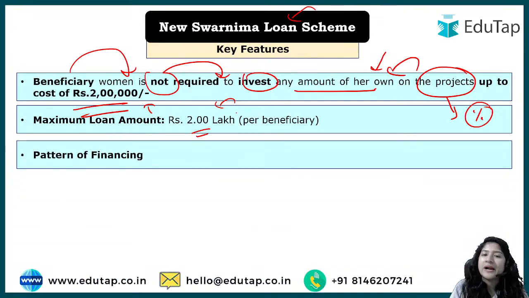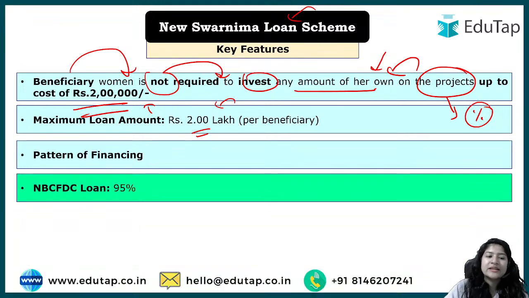And talking about the pattern of financing, here you have to understand how financing will be done. If the government is saying that a loan up to 2 lakh can be taken, and up to 2 lakh the beneficiary need not contribute to the project expenses, it means it is all borne by the government itself. So how will it be done?